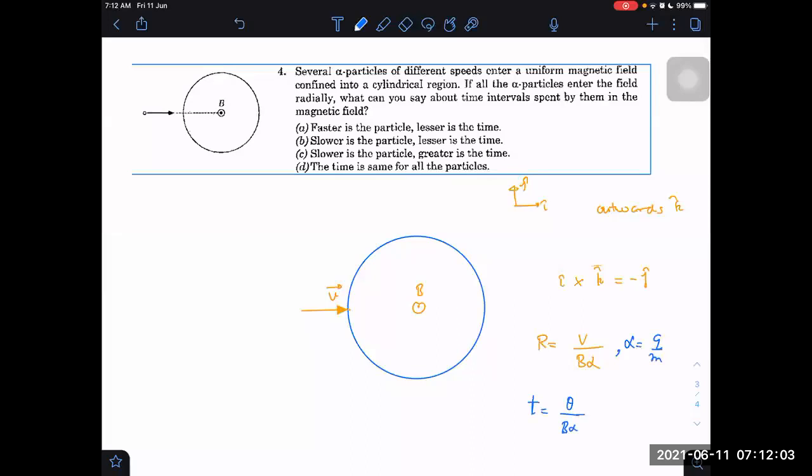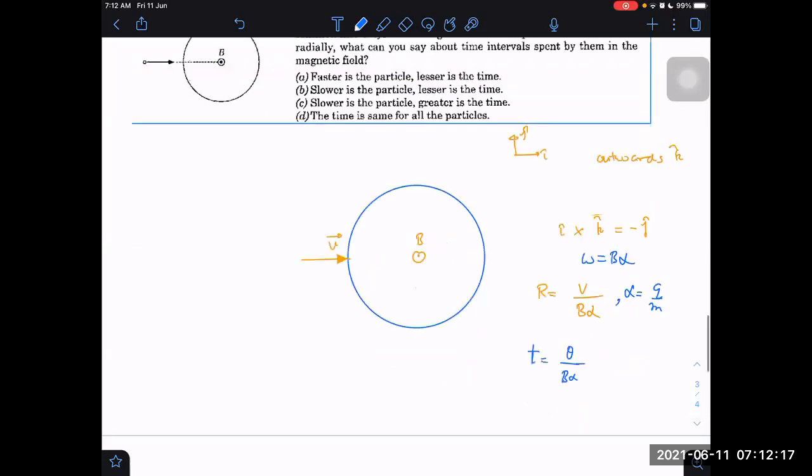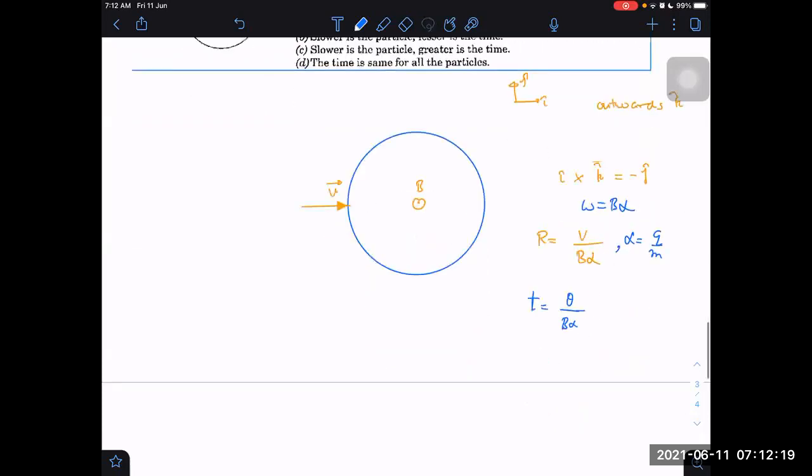Time spent will be angle covered upon omega. B alpha is omega, you know that or not? Omega is equal to B alpha. So angle covered divided by B alpha. What is the angle covered? The angle turned by the velocity is also equal to the angle between the radius vectors. Are you aware of that?